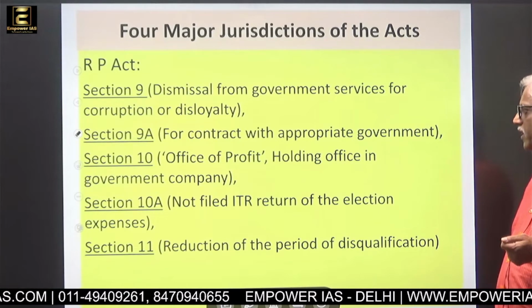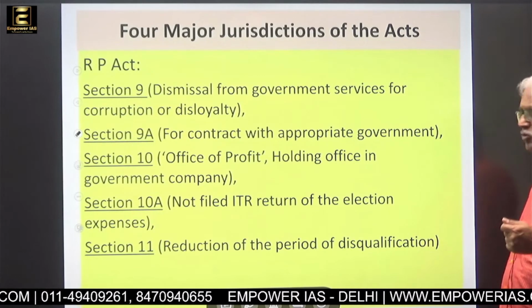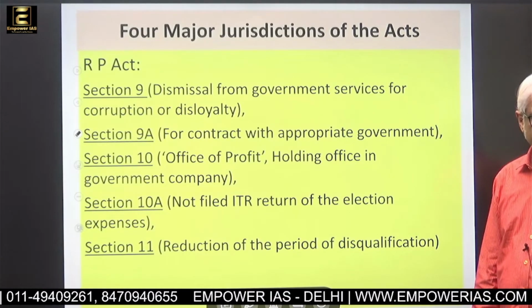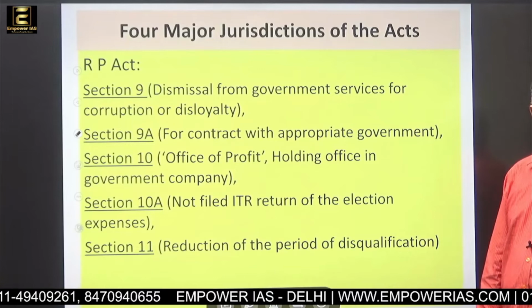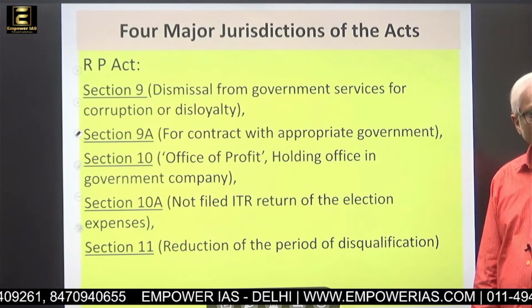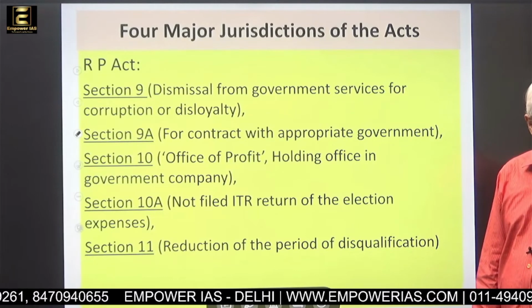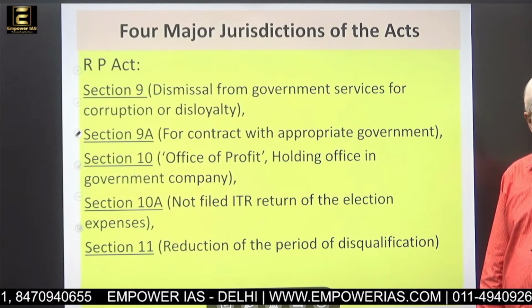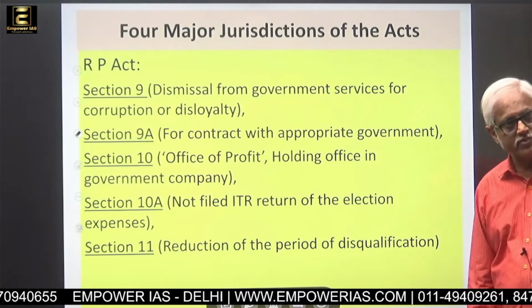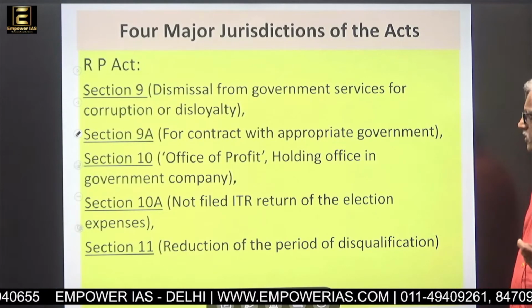Section 9A for contract with appropriate government. That means if a person is already a representative and again he is making a contract with government in his own capacity, or any company where he is the person, then also that becomes a matter of disqualification, definitely subject to inquiry and confirmation.